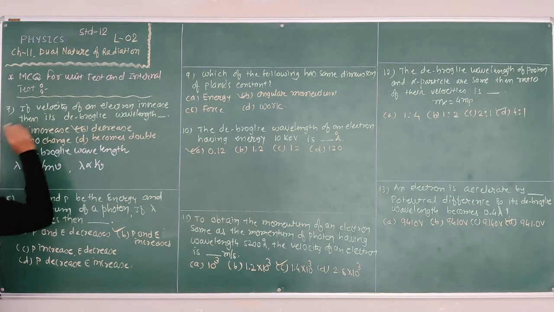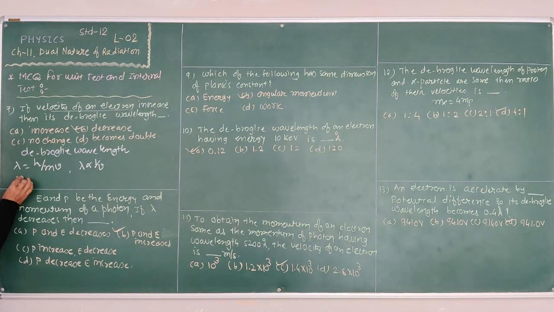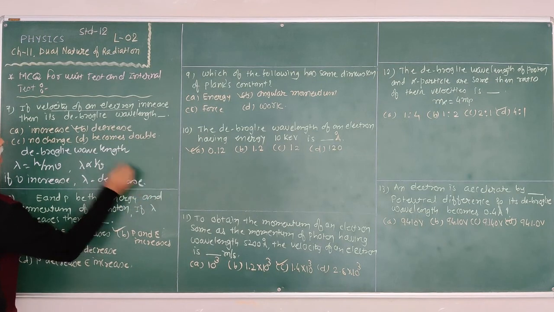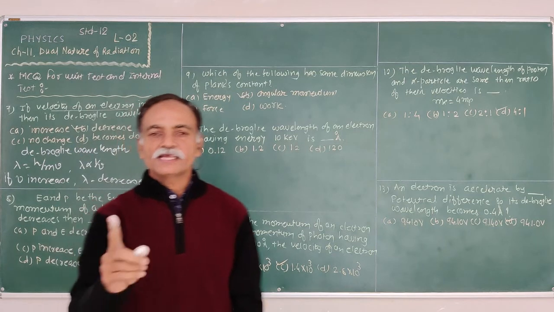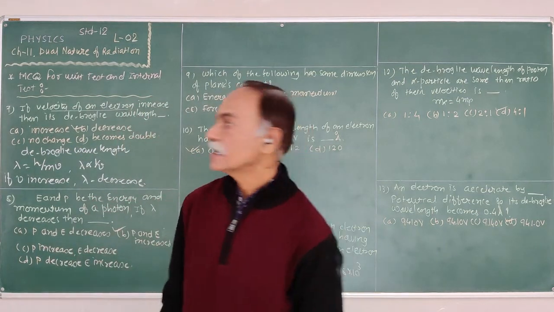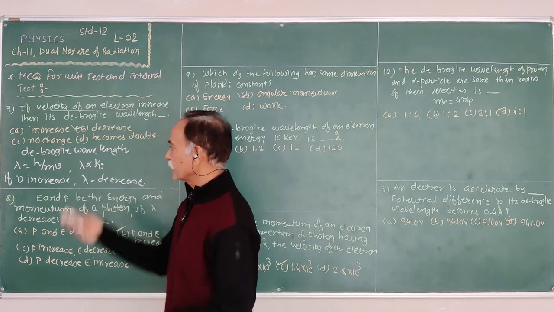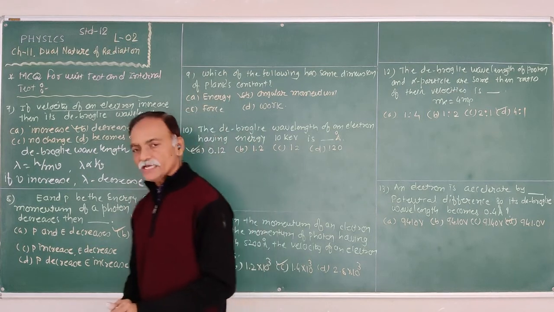Now, if the velocity of an electron increases, as v increases, lambda decreases. Therefore, the answer is: the de Broglie wavelength of an electron decreases if the velocity of the electron increases, according to the equation lambda is equal to h upon mv. Clear?